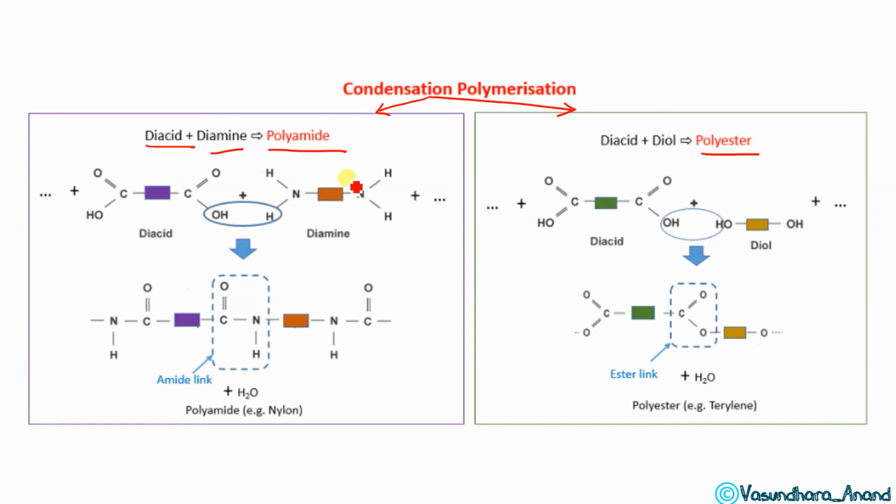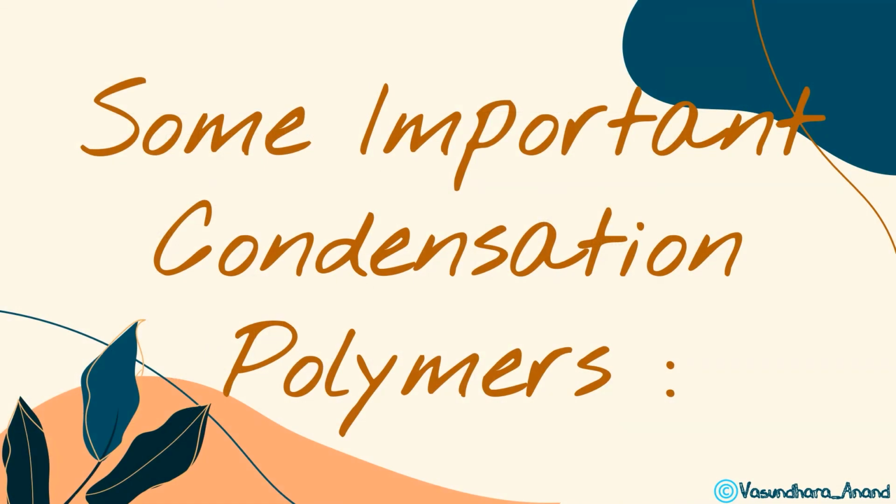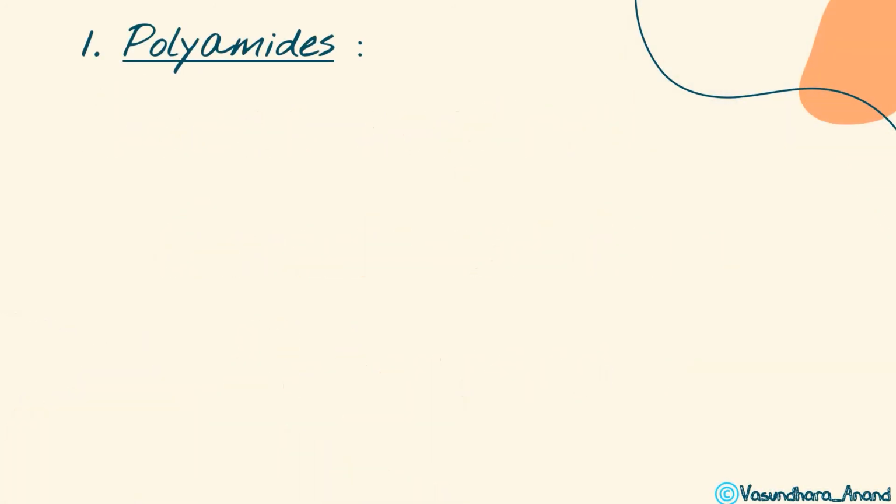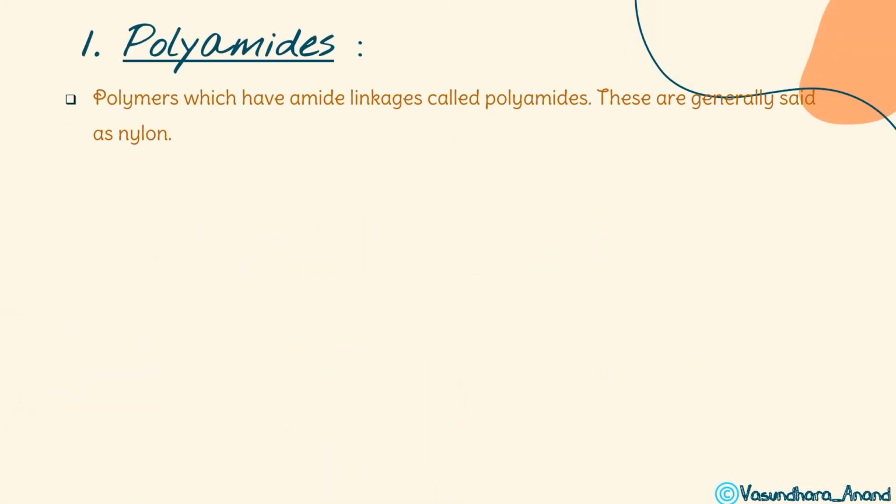An example of a polyamide is nylon, or nylon 6,6. This is nylon 6,6 actually. This is terylene, which is also known as Dacron, where we use a diacid and a diol, ethylene glycol and a diacid. Now let's look at some important condensation polymers. Among polyamides, which I have already explained, we will do a few extra examples. Nylon 6,6, which we have already done: adipic acid and hexamethylene diamine are the monomers.